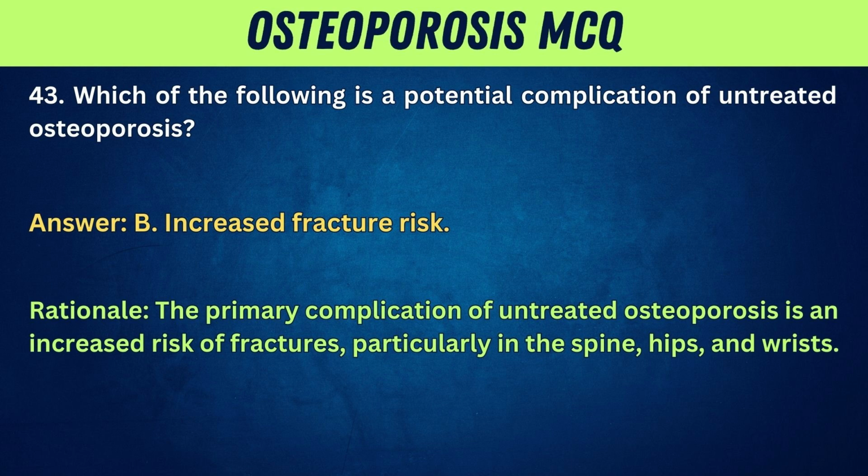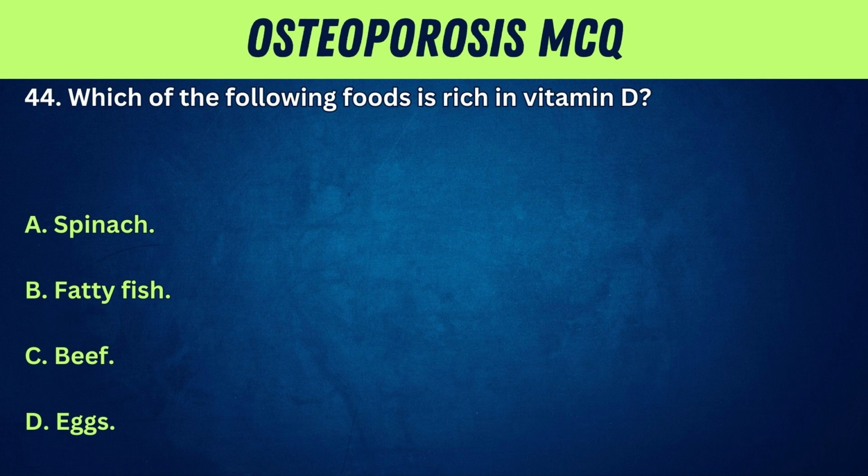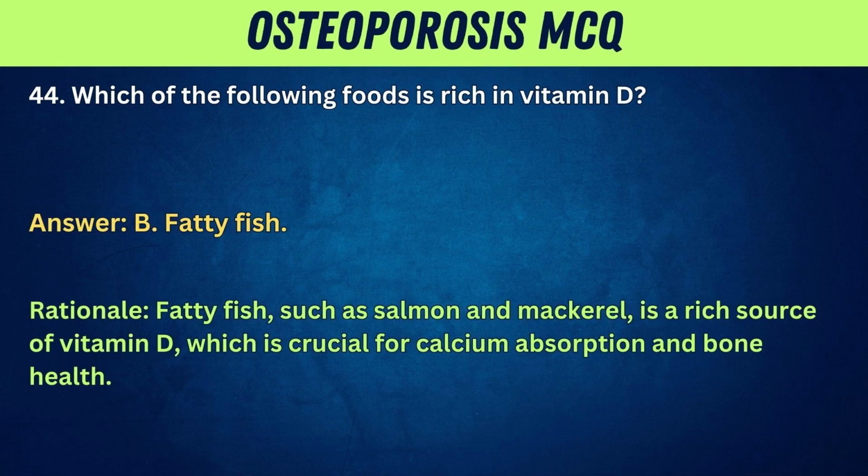44. Which of the following foods is rich in vitamin D? A. Spinach. B. Fatty fish. C. Beef. D. Eggs. Answer: B. Fatty fish. Rationale: fatty fish, such as salmon and mackerel, is a rich source of vitamin D, which is crucial for calcium absorption and bone health.